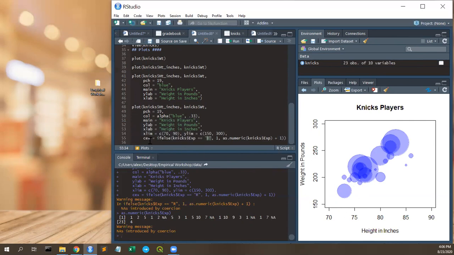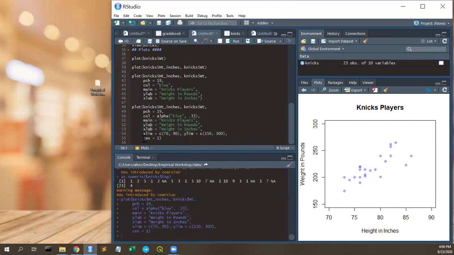Again, there's no reason for me to include this CEX. If you wanted to, you can just cut it, just do CEX equals 1, make all of them the same size, right? Looks like that. But you can see that there's some sort of relationship here. And what we're going to start doing is analyzing, well, what is that relationship? What happens if my player grows an inch? How much weight will he gain on average, right? So that's going to be kind of the basics of econometrics.